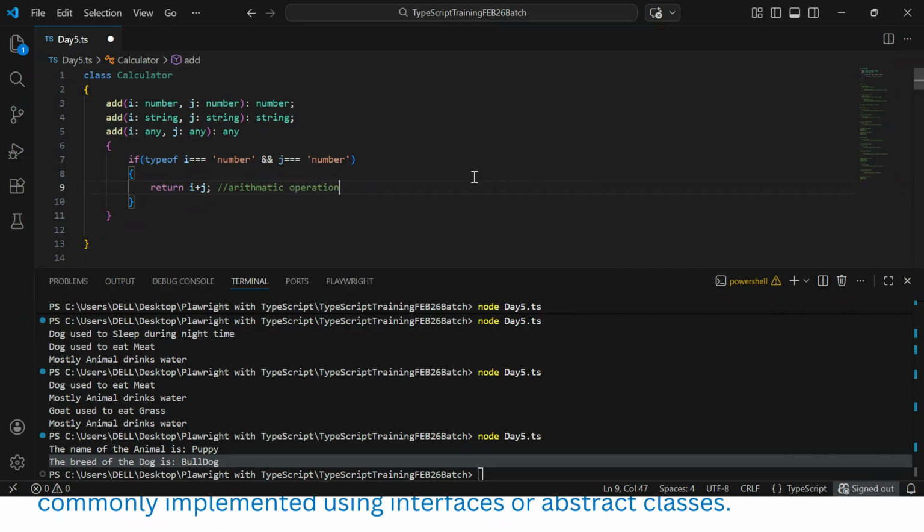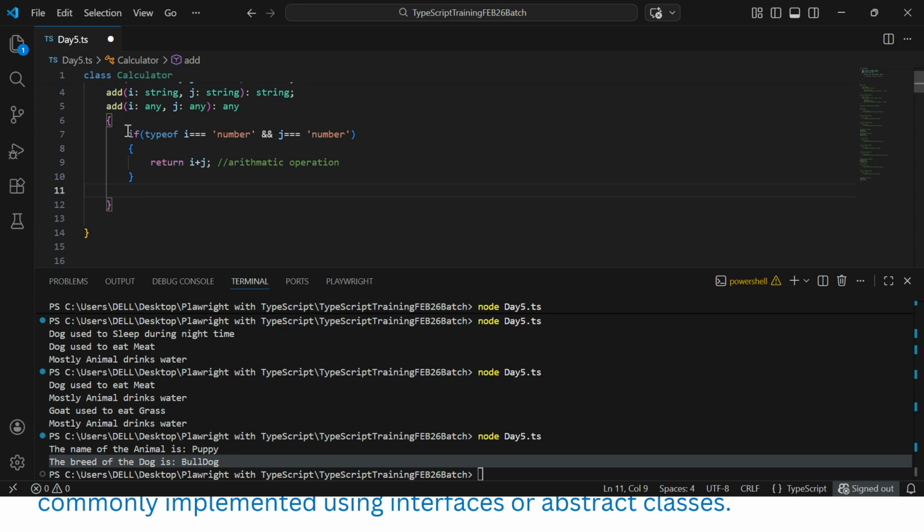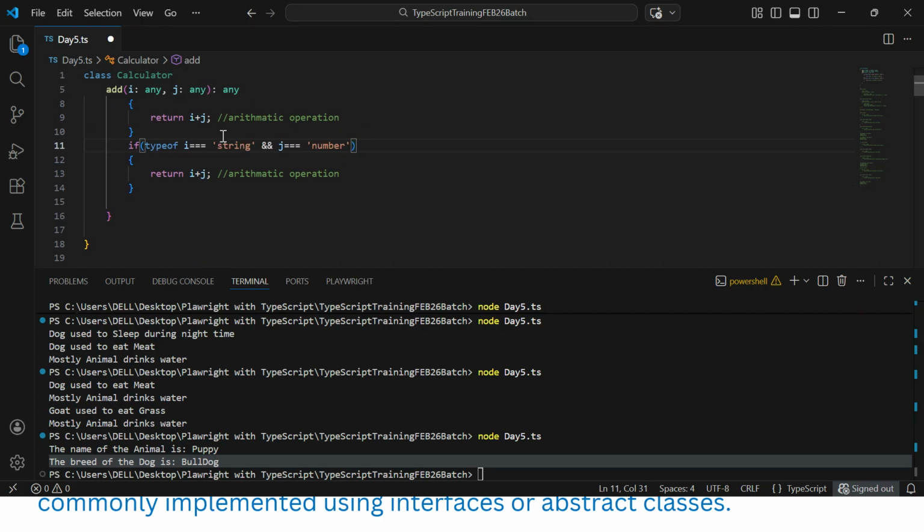Okay, what I can do, another if, we can do the same way, copy it. If it is a string and it is also a string, it will also be i plus j, but it will be doing string concatenation.